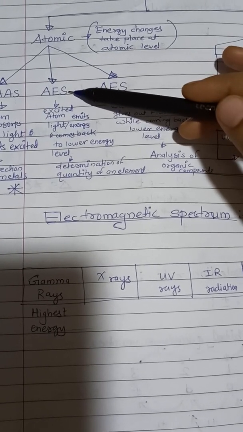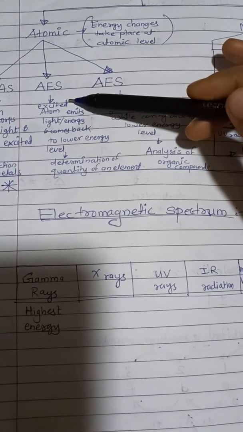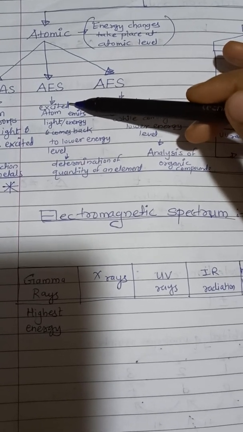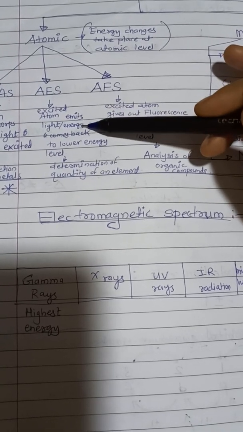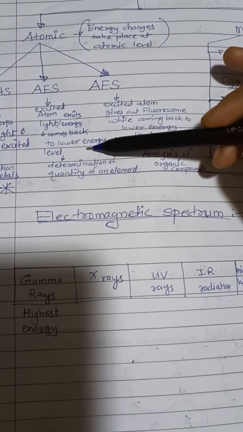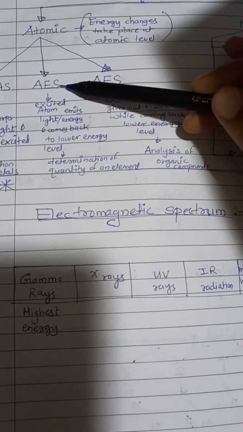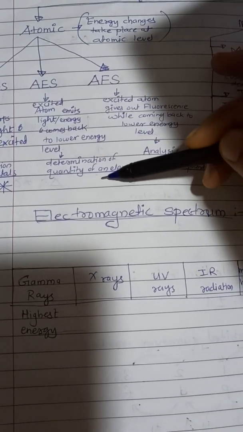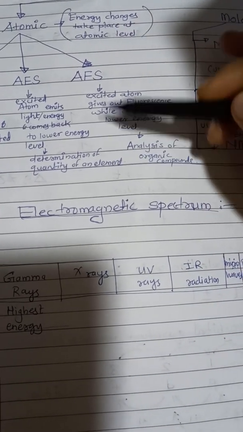In atomic emission spectroscopy, first the atom absorbs certain energy, in this case in the form of heat, and gets excited. After that the excited atom is unstable, it emits light or energy and comes back to a lower energy level. This emitted light is measured in this type of spectroscopy, which is used for the determination of the quantity of the element.